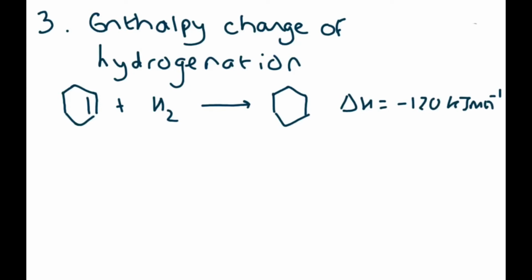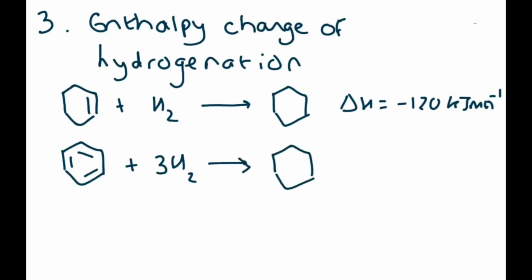All right. Now, if you take Kekulé's model of benzene, which is 3 alternating double bonds, then that's going to need 3 hydrogen molecules in order to form cyclohexane. So that means the enthalpy change of hydrogenation, you need that for the mark, is going to be 3 times minus 120, which you can work out as being minus 360.